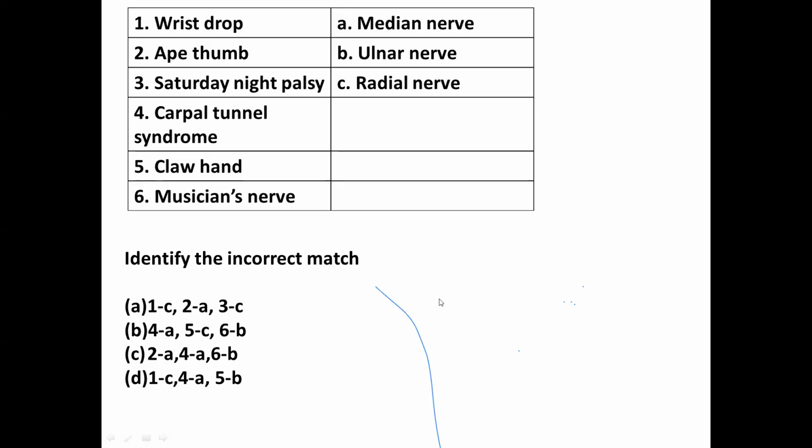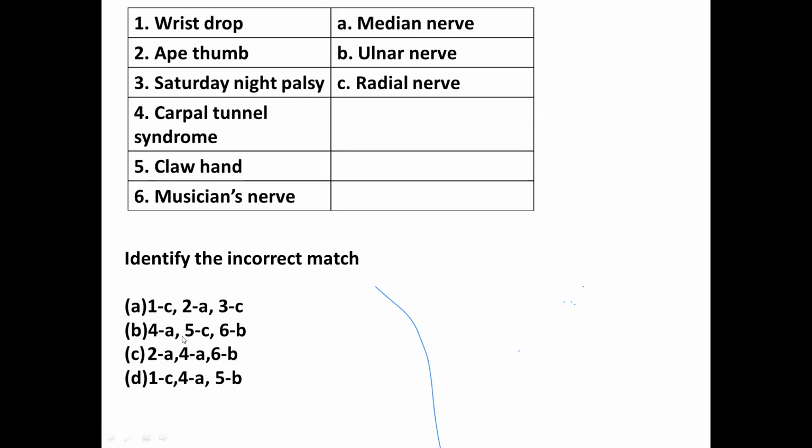Let's try to identify the incorrect match. You see, 1C, wrist drop, that is because of radial nerve, yes. 2A, ape thumb because of median nerve, yes. 3C, Saturday night palsy, that is because of radial nerve. So all matches are correct. Right? Now we move to the second one. 4A means carpal tunnel syndrome because of median nerve, correct.